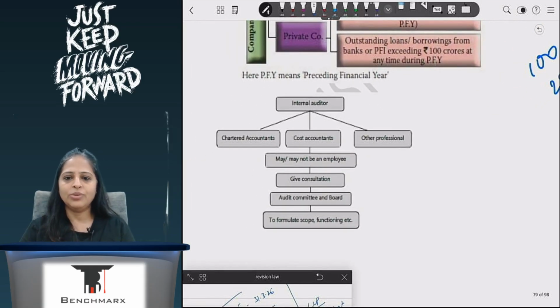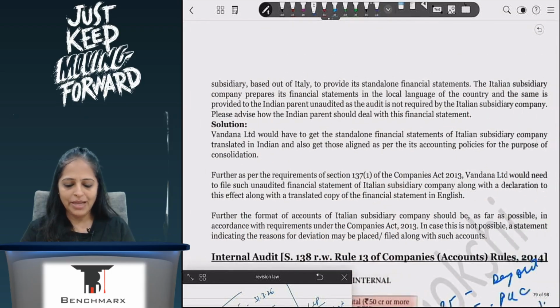CA, cost accountants are the professionals. They need not be an employee. They will give consultation to the audit committee and they will help in planning.